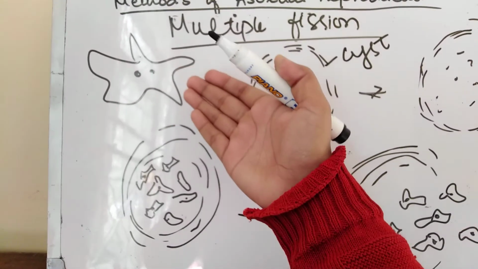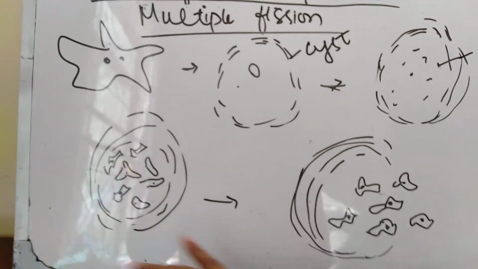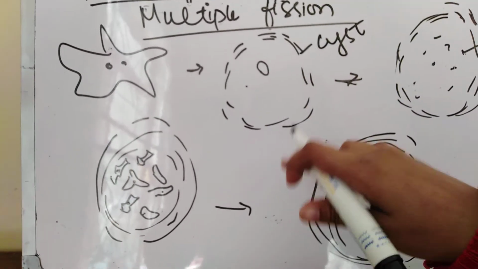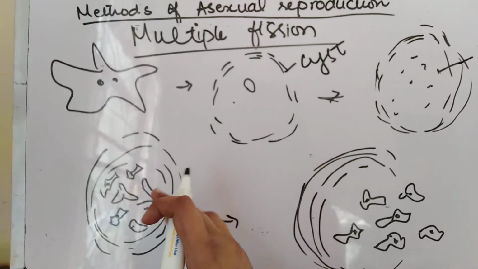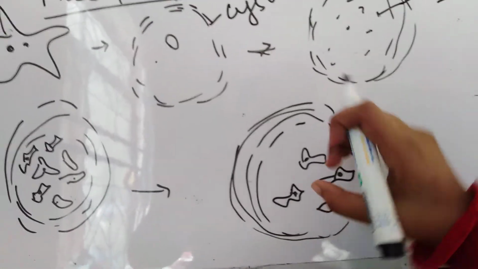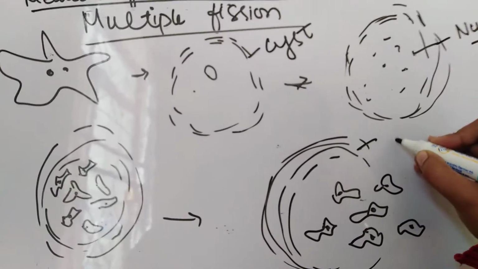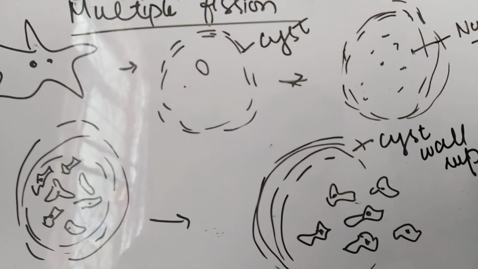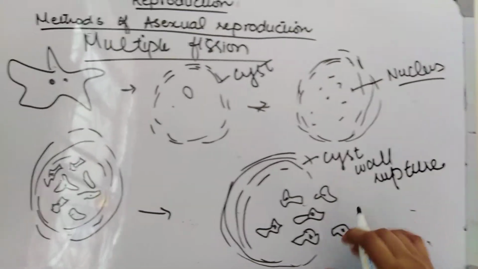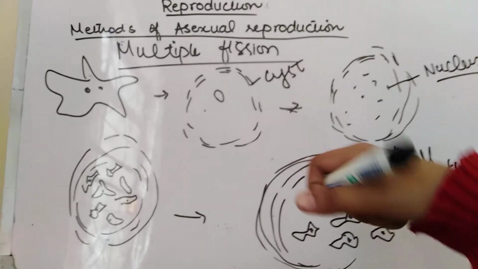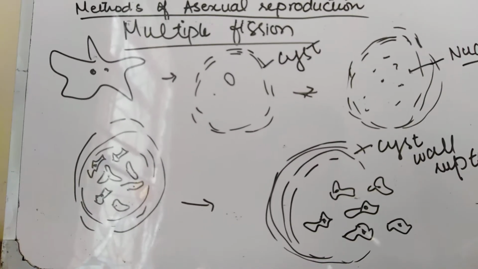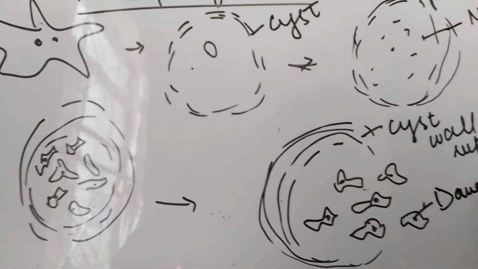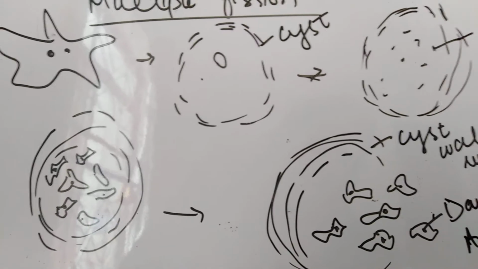It means a single parent forms many daughter cells under unfavorable conditions, under the formation of the cyst. This kind of fission is known as multiple fission, and when the favorable condition returns, it will rupture its cyst. Now I am going to mention the cyst wall. You may only mention cyst. The cyst walls rupture, and many amoeba are now ready to disperse. You may call them daughter amoeba. I am going to mention it as daughter amoeba. It means multiple fission has been completed.